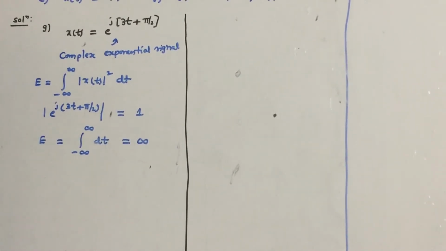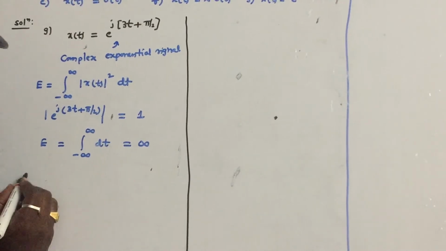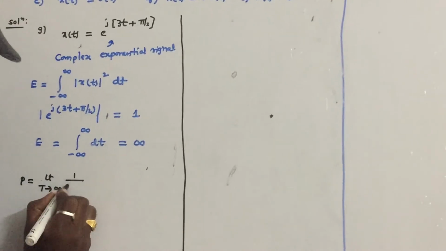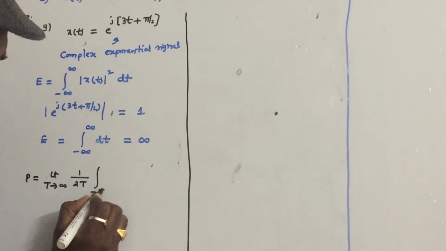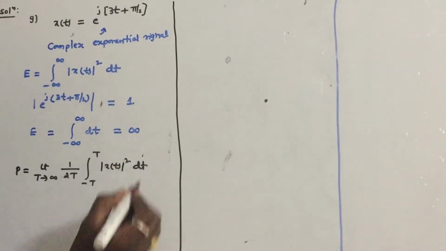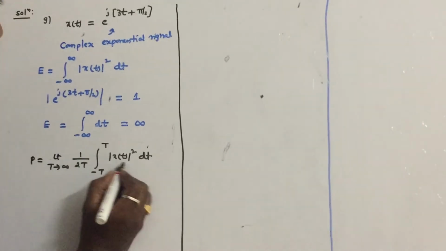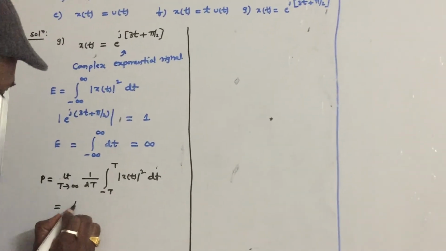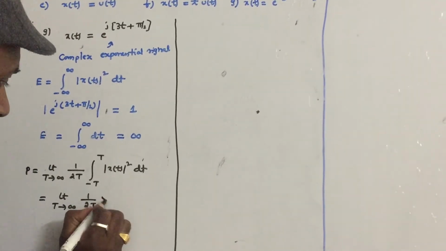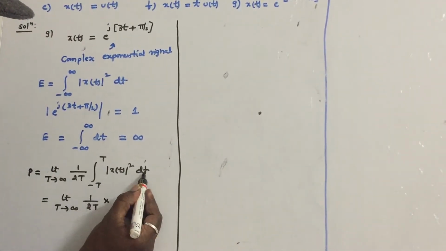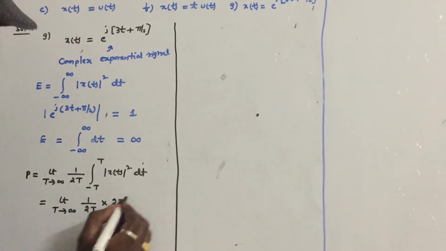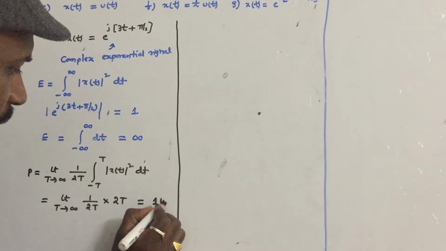So let us calculate the power of the signal. What is the power formula? The power formula is limit T tends to infinity, 1 by 2T integral minus T to T magnitude of x of t square dt. This value is 1, so limit T tends to infinity 1 by 2T into 1 square. If you integrate, it will come as 2T. So 2T gets cancelled out. The answer is 1 watt.